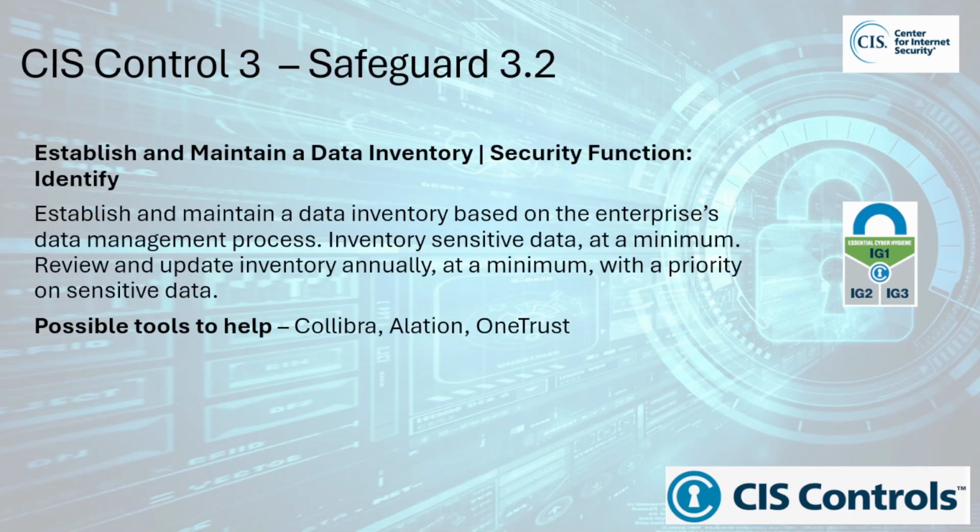Safeguard 3.2. Establish and maintain a data inventory. This falls under the Identify security function and is within Implementation Group 1. The safeguard focuses on the importance of creating and maintaining an accurate data inventory within an organization. This inventory is a comprehensive, up-to-date record of all data collected, stored, processed, and shared within the organization. The goal is to have visibility over where sensitive data resides, who has access to it, and how it is used.